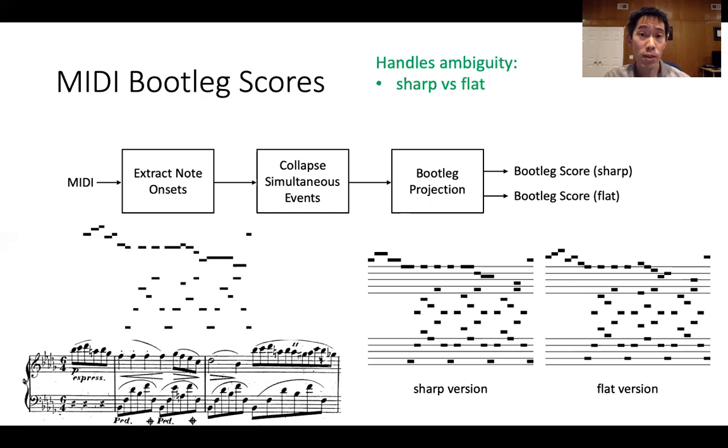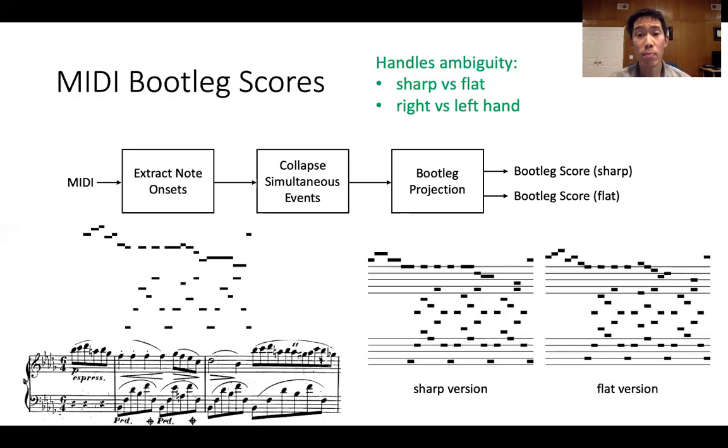The second type of ambiguity is whether a note in the middle register is in the right-hand staff or the left-hand staff. For example, a C-sharp 4 could be played by the right hand or the left hand. The way that we handle this type of ambiguity is to place note heads in both the right and the left-hand staves in the bootleg score.